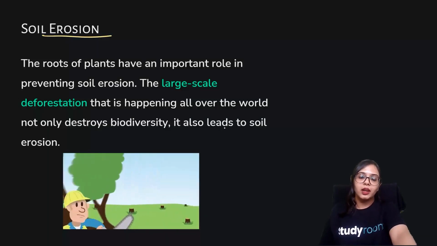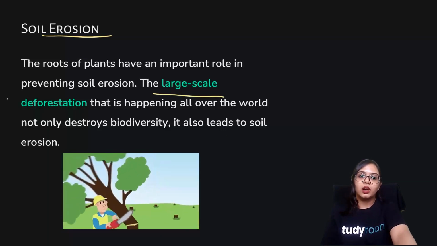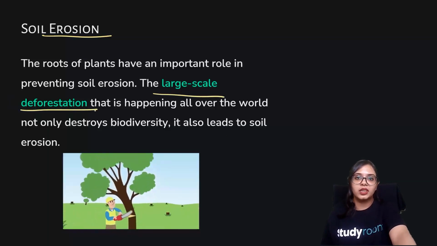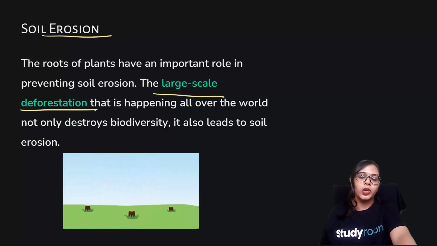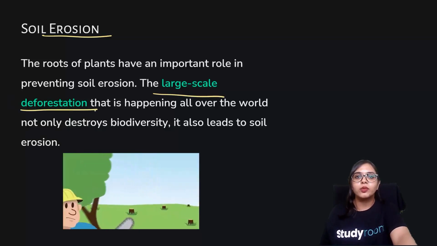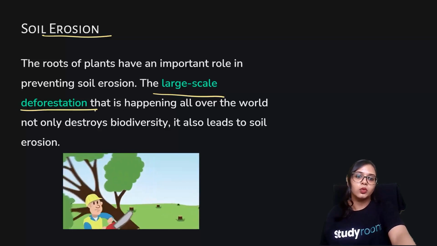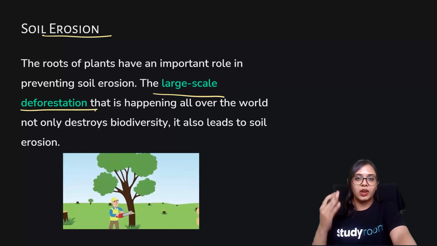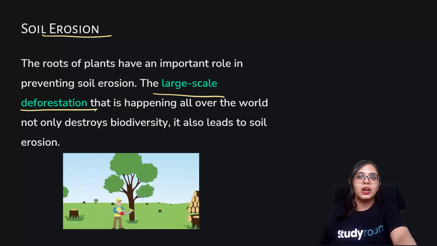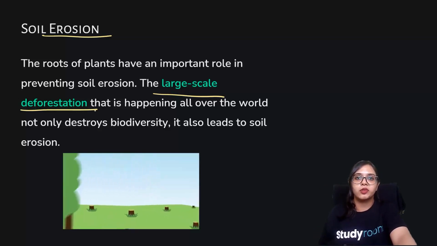experiment. And when we attempt large scale deforestation, as you can see here in this animation, we are cutting down trees, so we are rendering those live roots lifeless. Okay, those roots have no purpose now. Since the trees are cut down, the source of life has been cut down, those roots are dead and they won't be holding on to the soil particles.